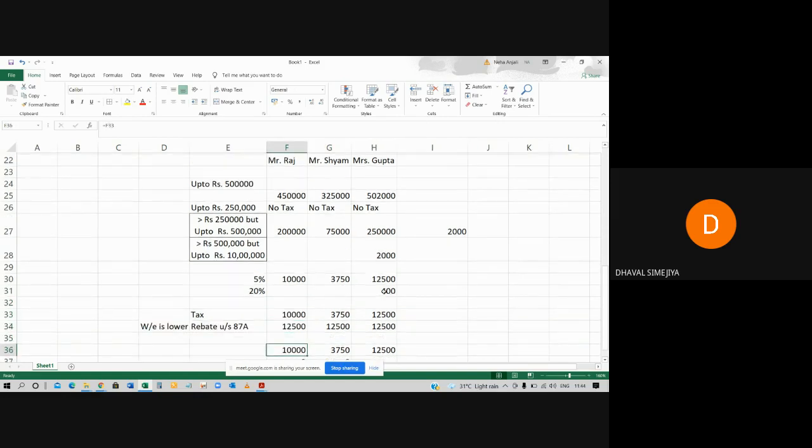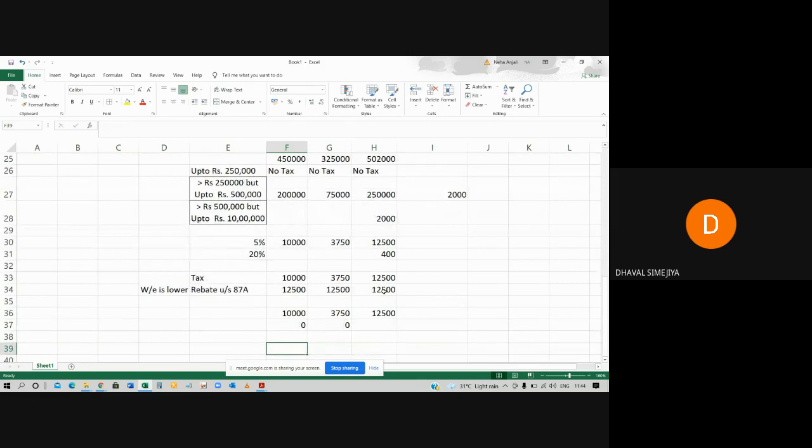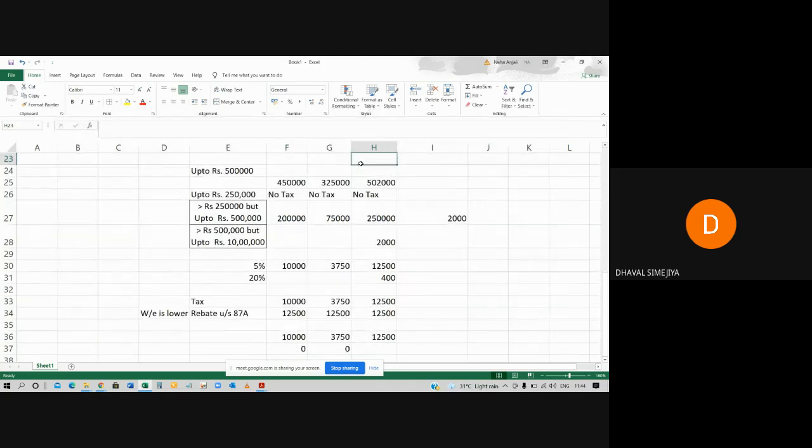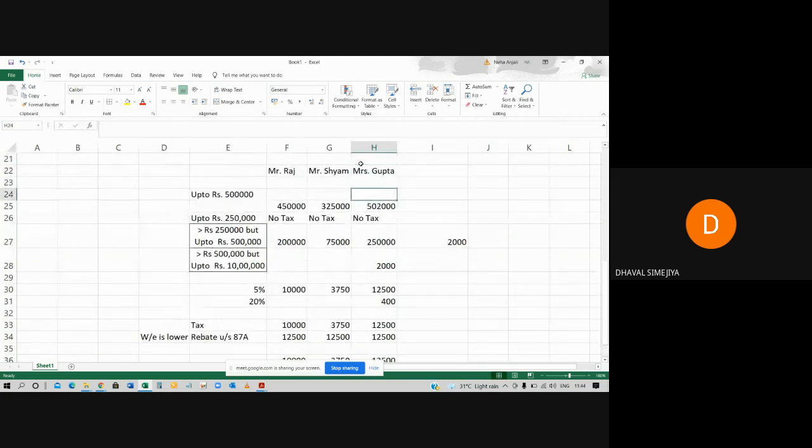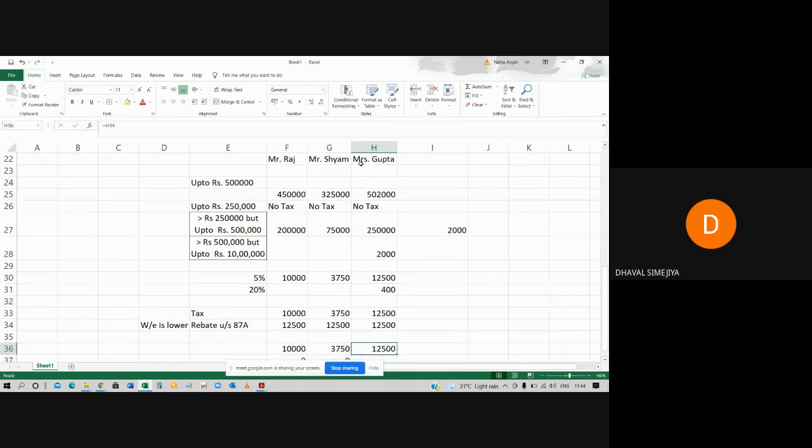Now, one twist here. The benefit of rebate is available only for those individuals whose total income is less than 5 lakh rupees.